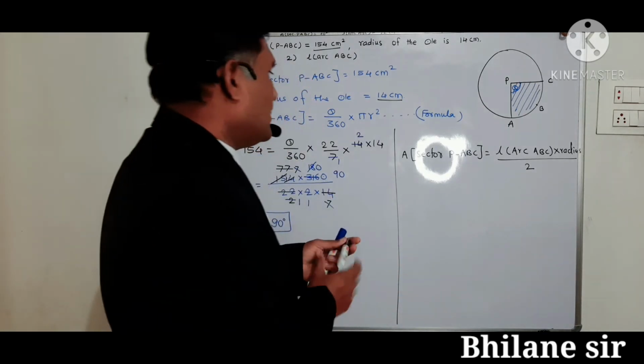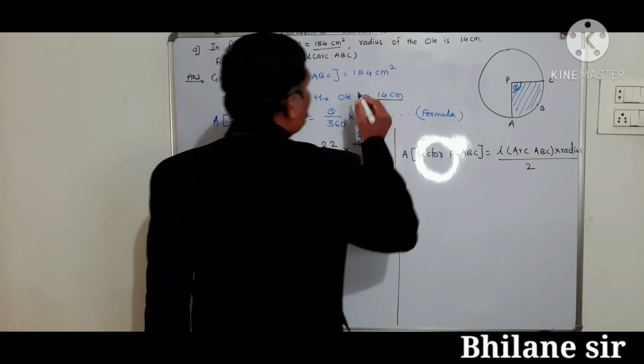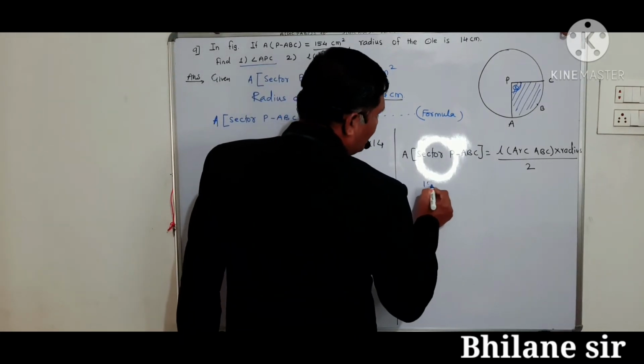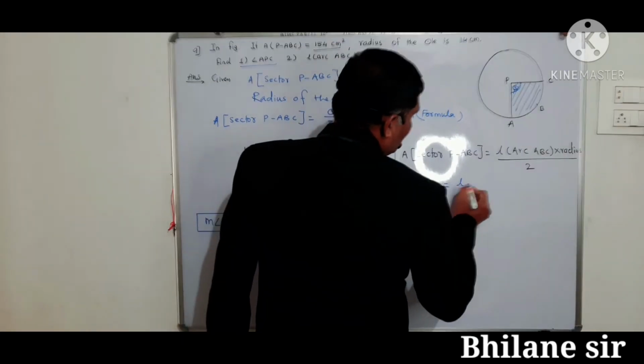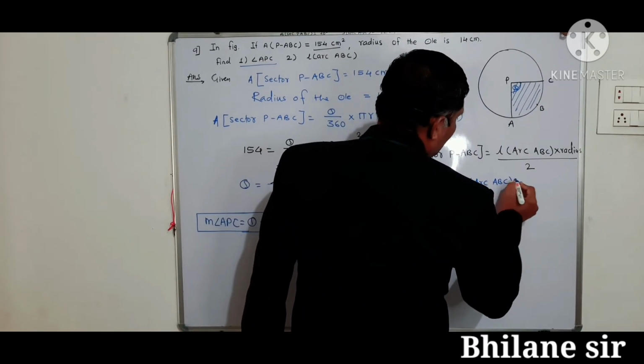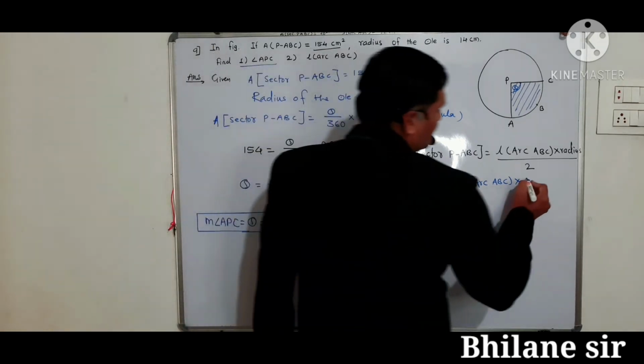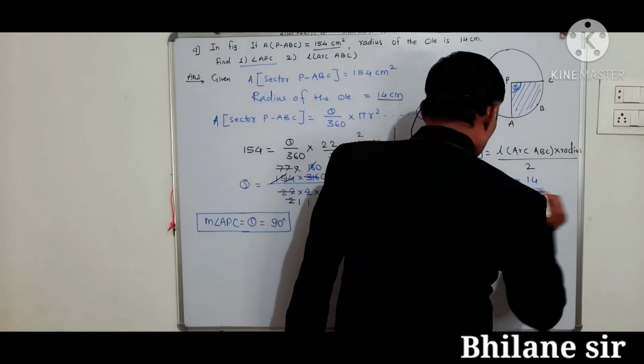This is the formula. Then now putting the given values. Area of sector PABC is 154 is equal to length of the arc ABC into radius is given here 14 upon 2.